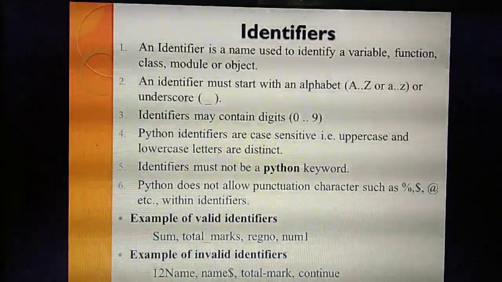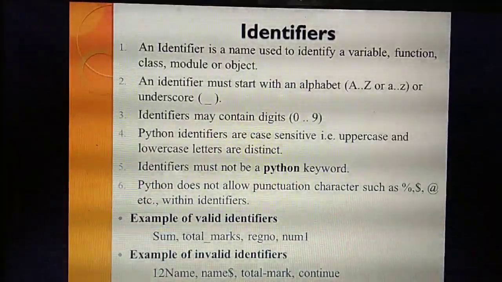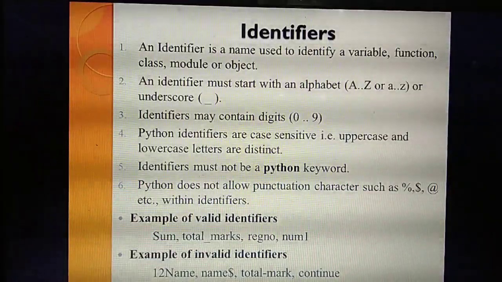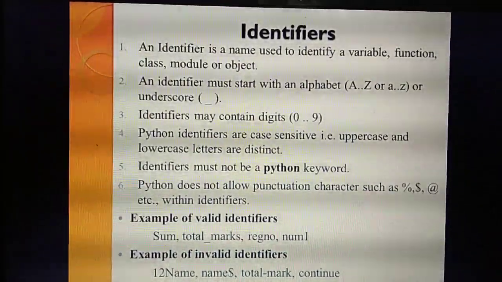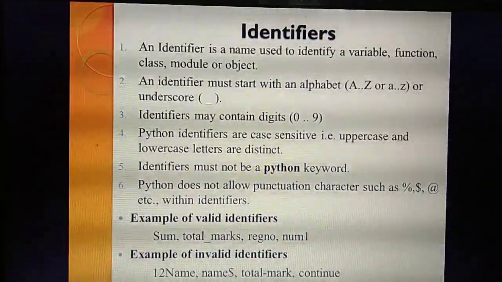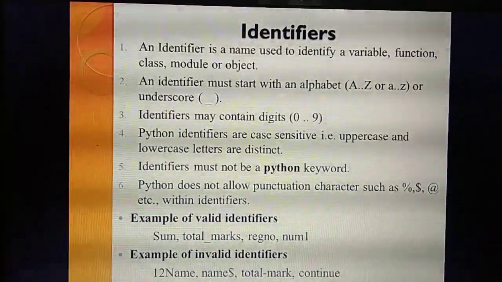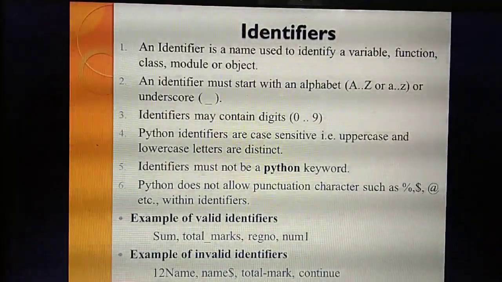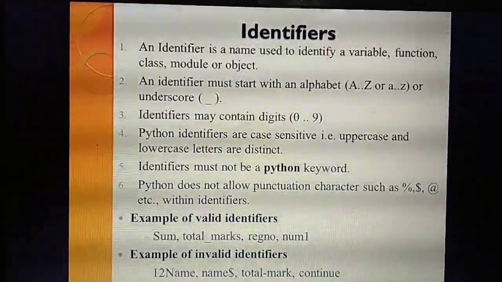Module or object: in the main function, you call the class name with an object. That is called a module or object. Understood? What do you mean by identifiers? An identifier is a name used to identify a variable, function, class, module or object. Okay, that's the first point.